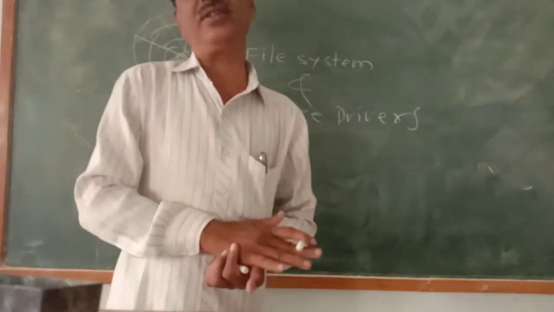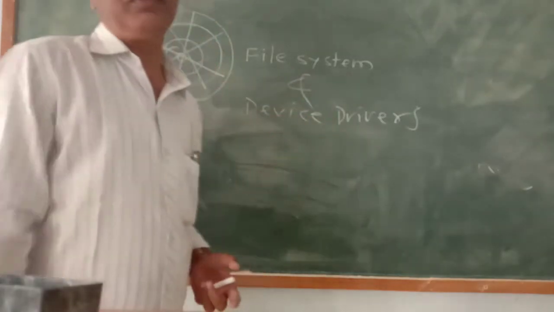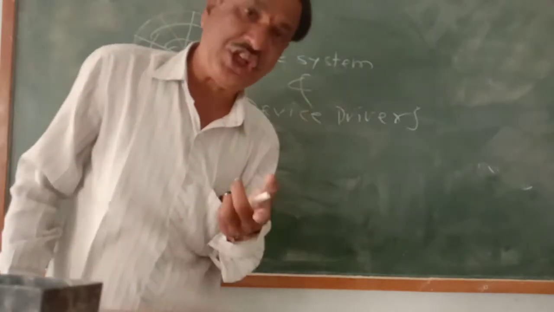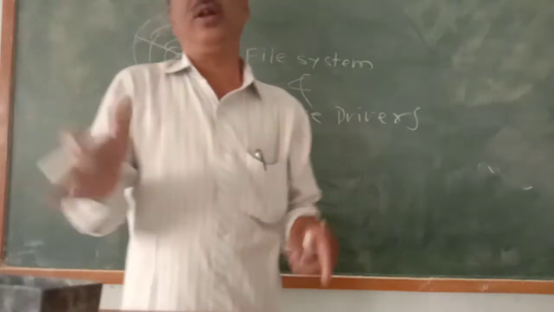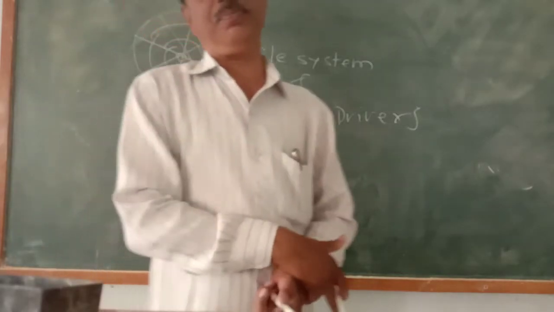Once a file is stored on the disk, to which track and which sector it is saved, that we have to keep somewhere. That is called the file system.